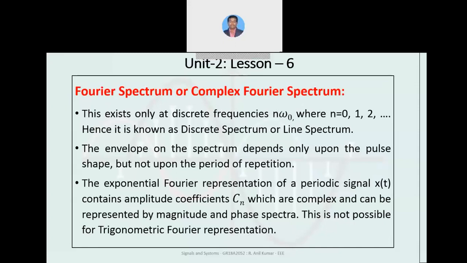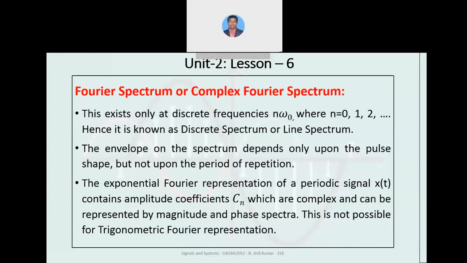Next, the exponential Fourier representation of a periodic signal, say x of t, contains the amplitude coefficient Cn. Here it is considered as the exponential Fourier series, so the coefficients of the exponential Fourier series are C suffix n. These C suffix n are complex and can be represented by magnitude and phase spectrum.